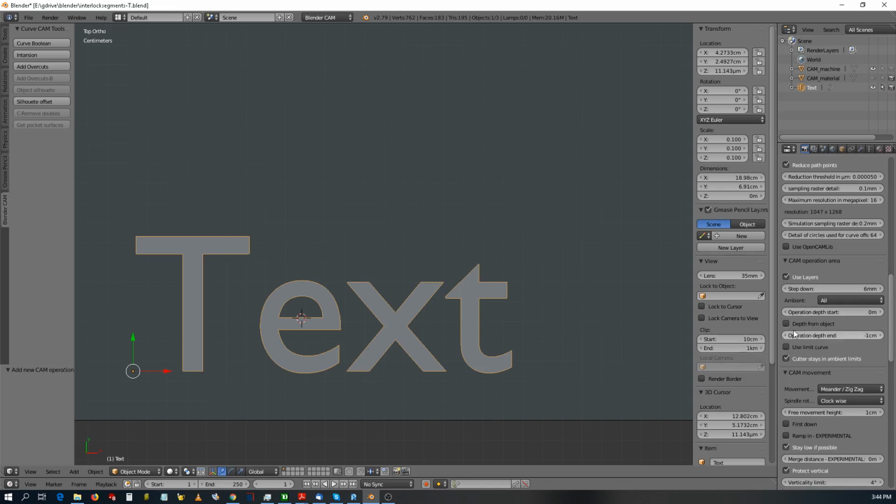And you can choose the first down, so that means it's going to cut one letter and then cut the other one and then cut the other one. If you don't do that, it's going to cut the first layer, first layer, and then go back.